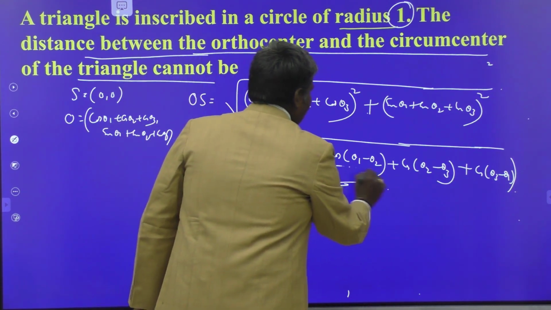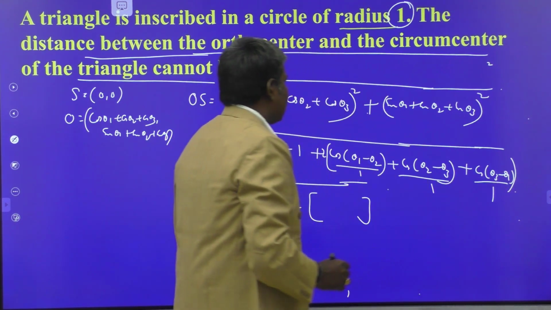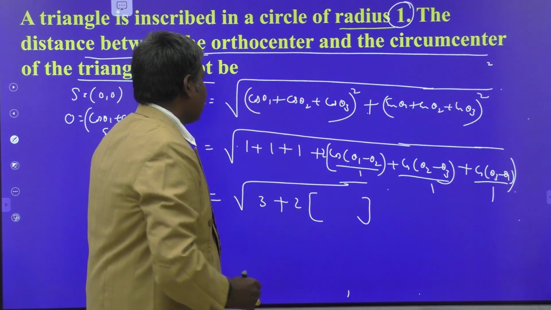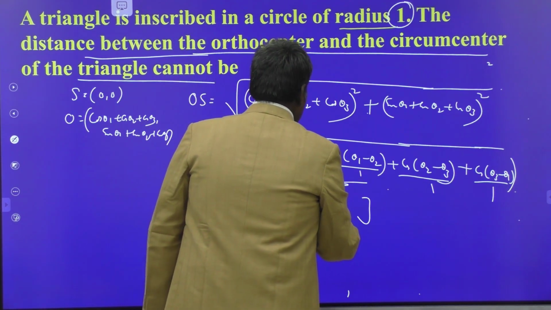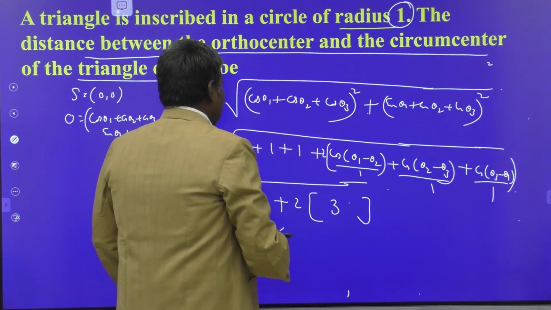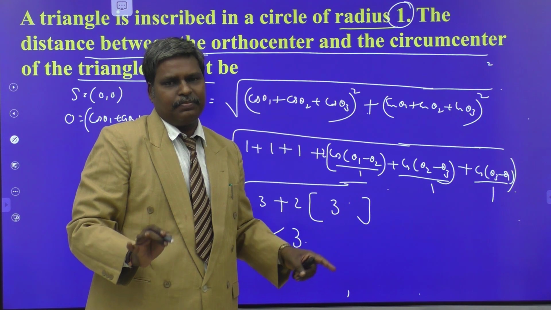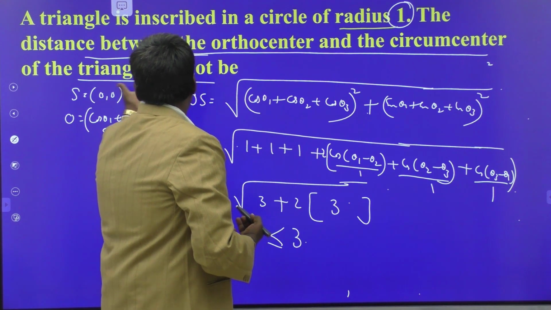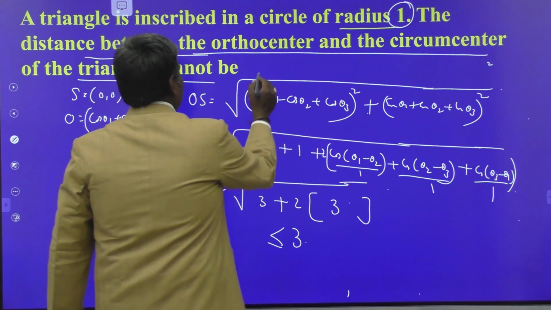So what is the maximum value of cos of theta 1 minus theta 2? 1. Its maximum value is also 1, and the others also have maximum value 1. 1 plus 1 plus 1, 3. 3 2s are 6. 6 plus 3, 9. Its maximum is less than or equal to what, my dears? This is less than or equal to 6 plus 3, 9, under root of 9 means 3. So it has maximum value 3. It does not exceed 3. So the distance between the circumcenter and orthocenter of the triangle cannot exceed 3.